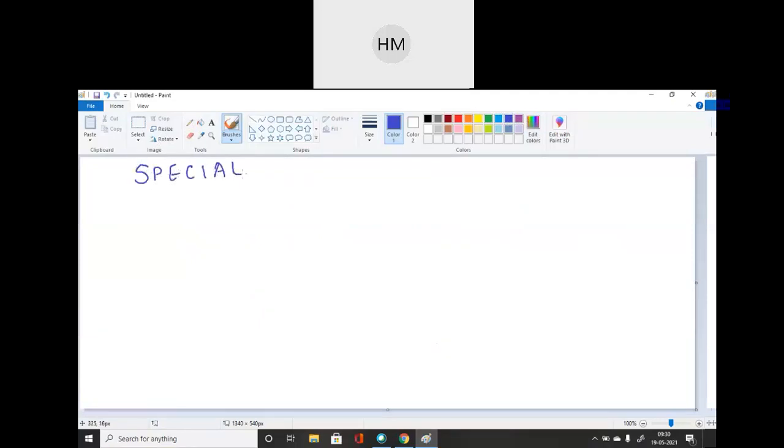We have studied how to represent a channel, what its channel matrix is. Now we have to study some special channels. So write down in this, first is your lossless channel.